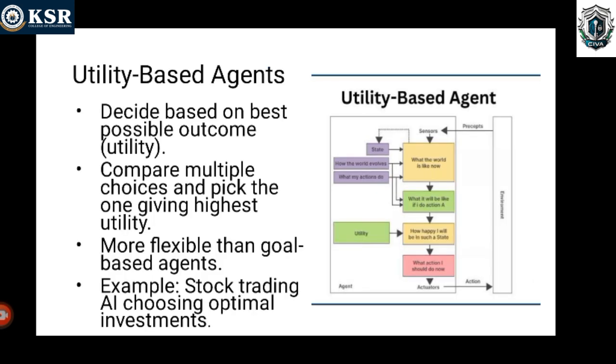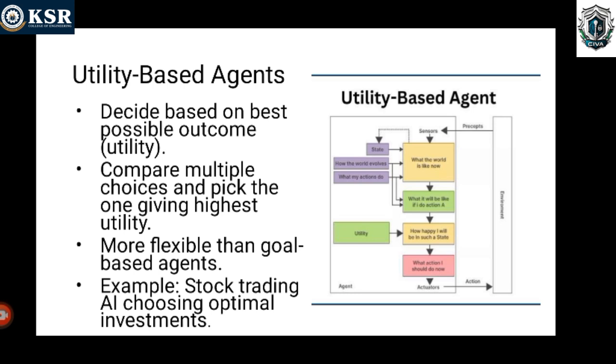Then the utility based agent decides based on the best possible outcome. After we have reached the goal with the goal based agent, what level of happiness can we get from the utility based agent. That means the utility based agent acts not only on the goals but also on the best way to achieve the goal.